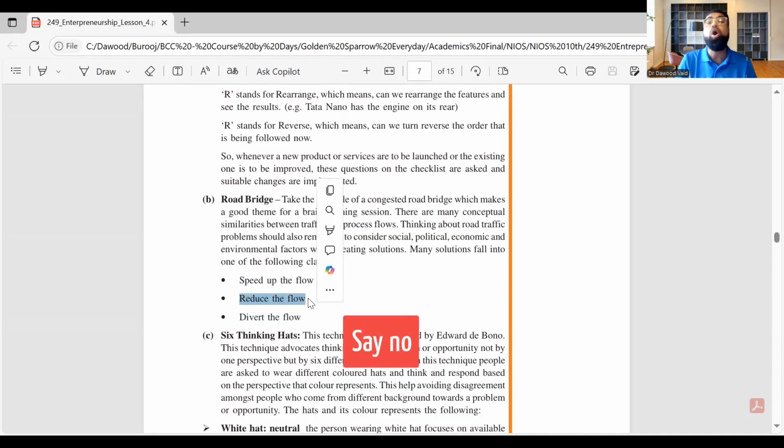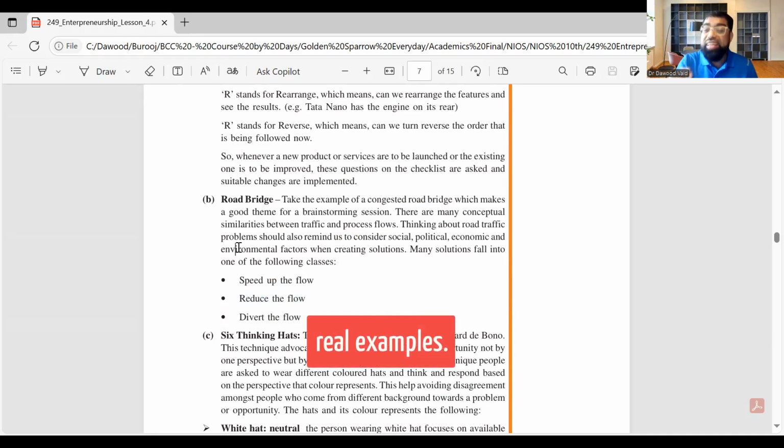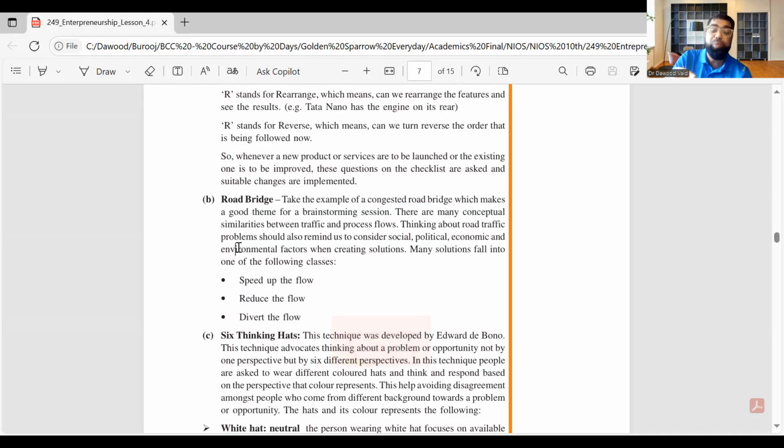You can reduce the flow, say, no, odd and even, like Delhi is doing, only odd cars on one day, even cars on another day. This is an example of a road bridge. If you ever get a question, make a road bridge, quickly put Vashi. Do not be afraid to give real examples. It may look very stupid right now as I'm talking, but this is how it works. All right, so first time I'm taking it a little longer.